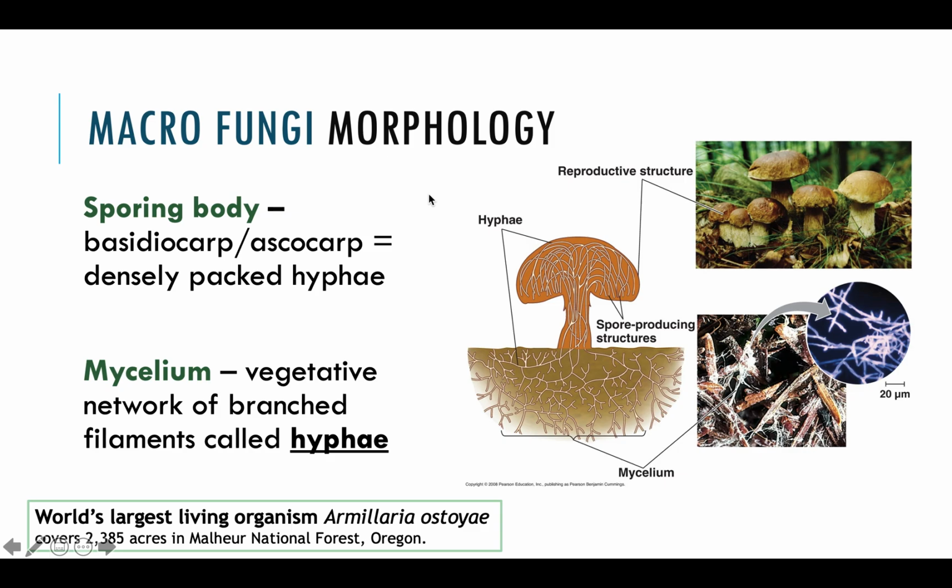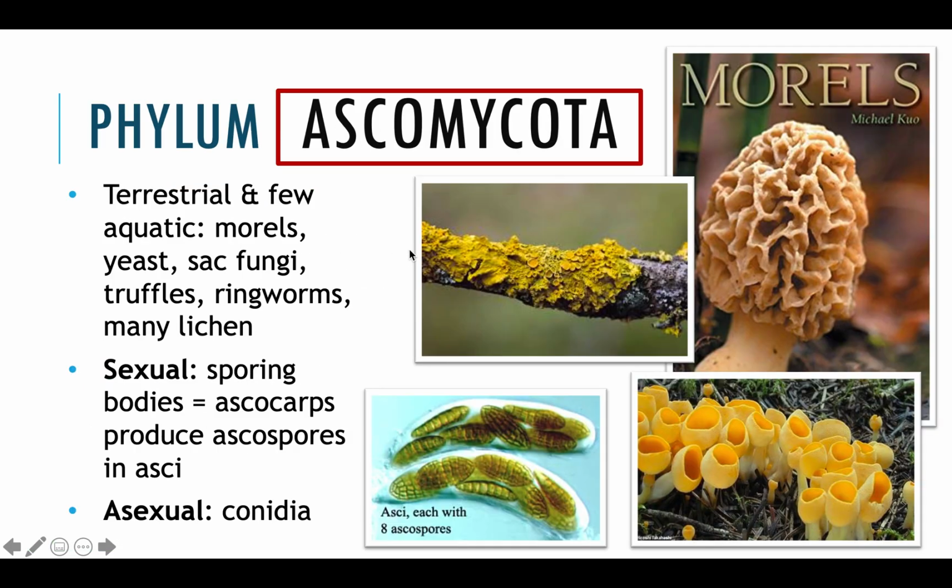Now, for fungi morphology, we have two primary structures. We have a sporing body, which is above ground, and then we have our mycelium, which is underground. Both of these are made up of filaments called hyphae. The sporing body above ground may have a different name. It could be called a basidiocarp or an ascocarp, depending on which phylum it belongs to.